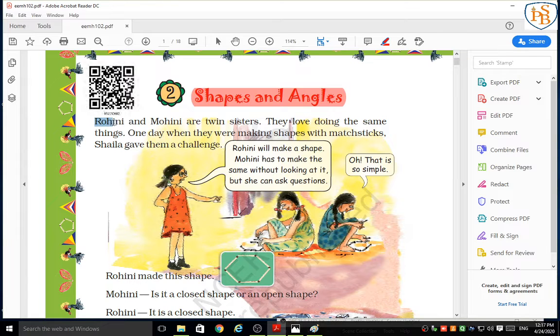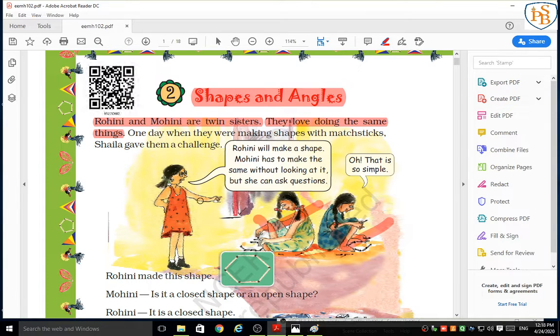Let's start. Rohini and Mohini are twin sisters. Understood, students? Who are they? They both are twin sisters. She is Rohini and she is Mohini. After that, they love doing the same things.